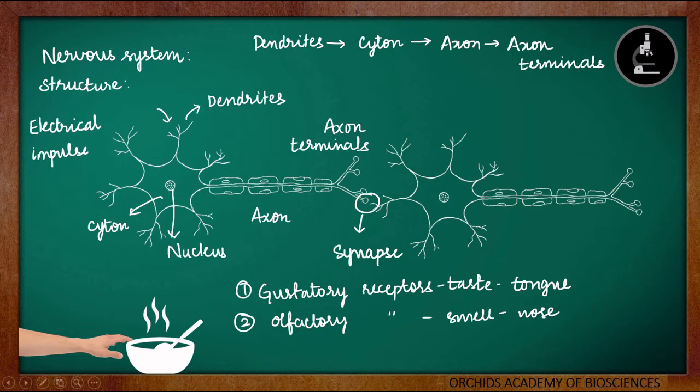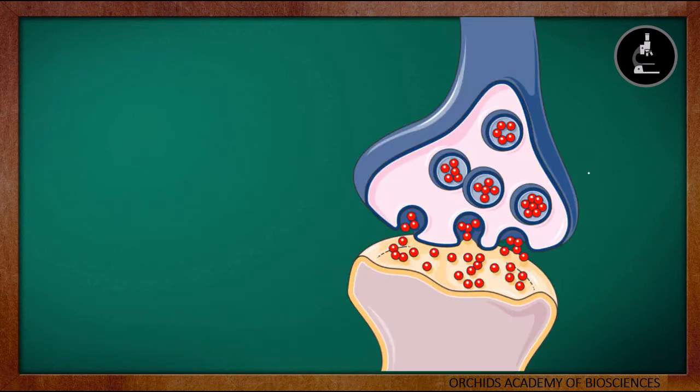So now how are these receptors receiving the information and passing it to the next neuron? We have seen that there is a space present in between two neurons called a synapse. So how is the information passed from one neuron to another neuron? We know basically that in the form of electrical impulse, it travels inside a neuron. But what happens outside the neuron or in between the neurons? We know that in between the neurons, there is a space that is called the synapse.